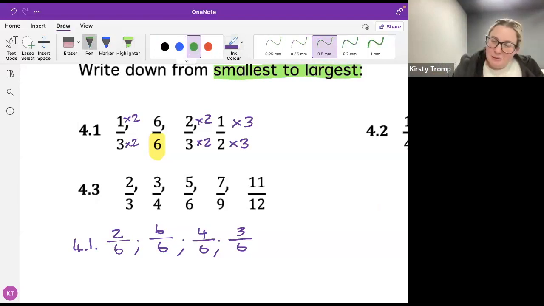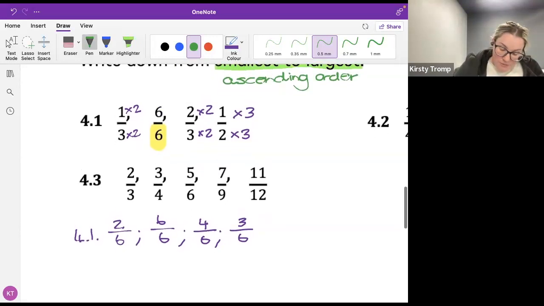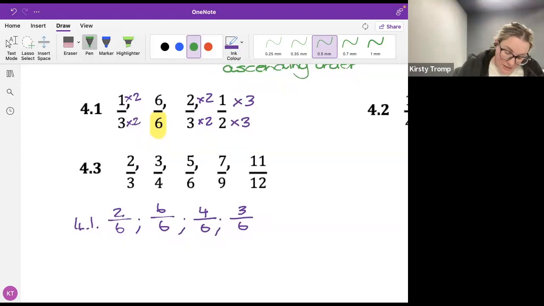Shakina? I think it's ascending order. Well done, Shakina. Thank you so much. Okay, so Shakina is absolutely right. The fancy way of saying smallest to largest is to say ascending order. Well done.